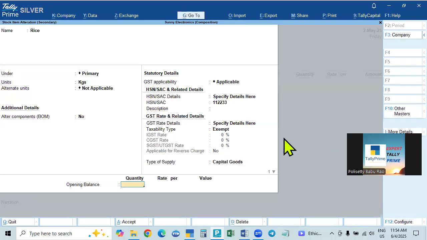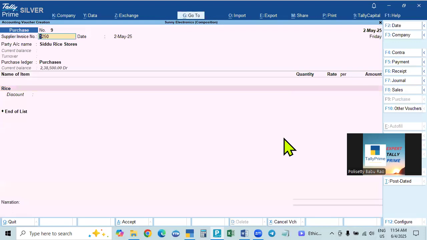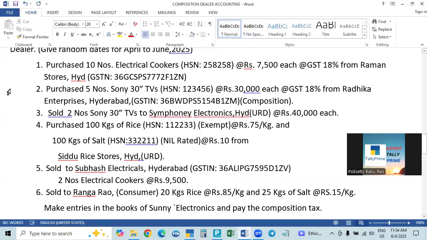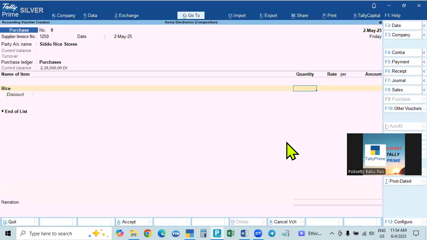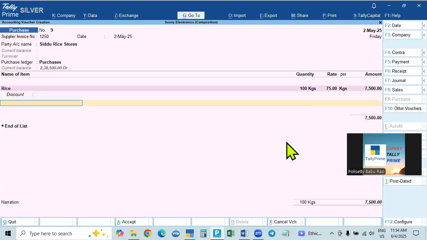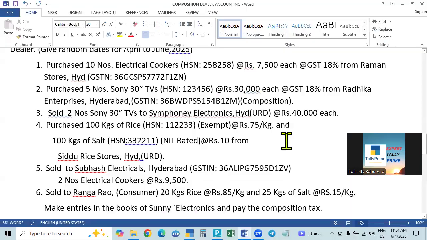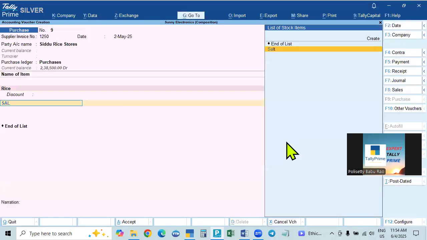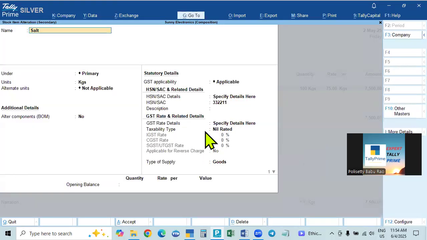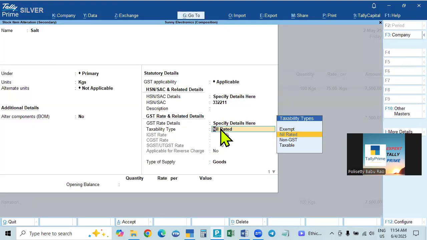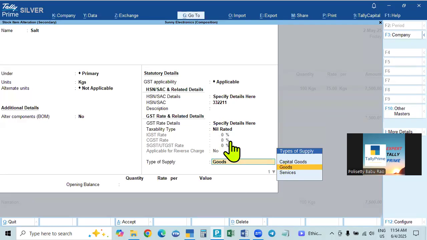So directly, the same thing for nil rated also, I'll tell you. The same thing for nil rated. So here, rice we purchased. How much did you purchase? Rice 100 kg at 75 rupees, so 7,500. There is one more item. Previously one item. Here, the second one is salt. The salt is also created in the same way, but here the taxability type is taken as nil rated and the tax rate will be disabled.